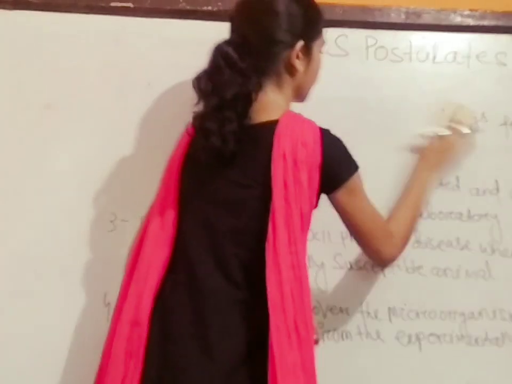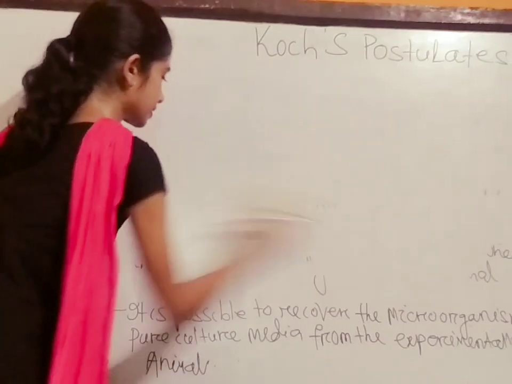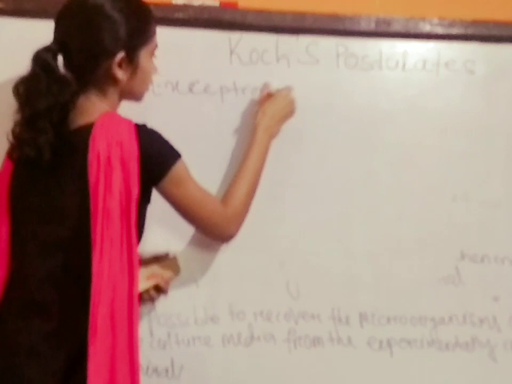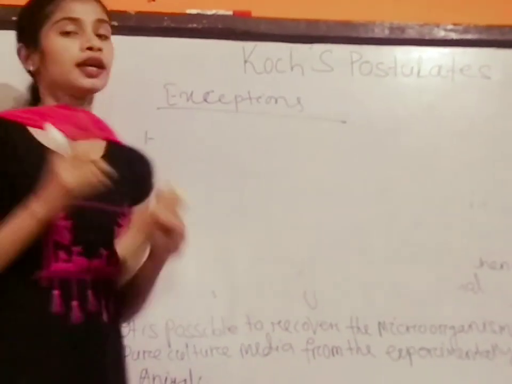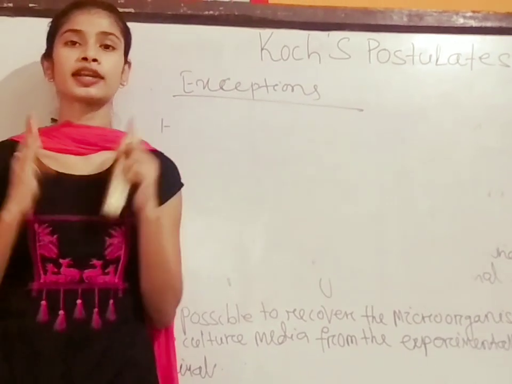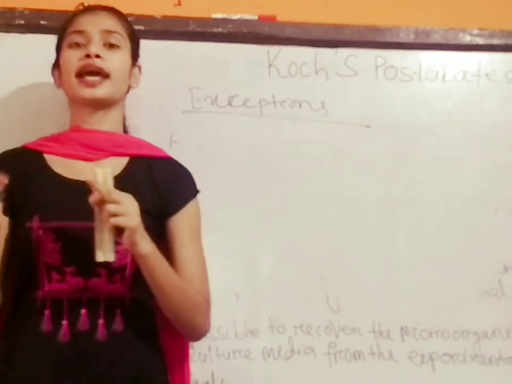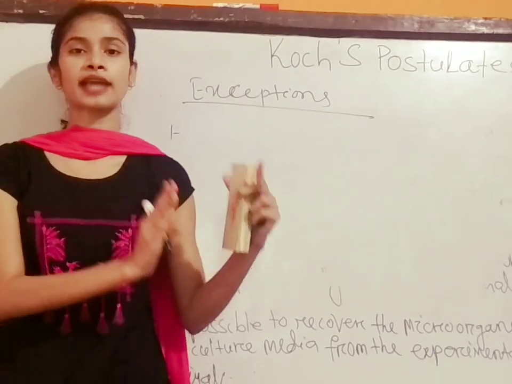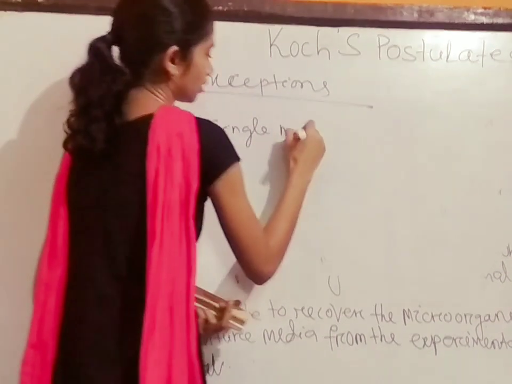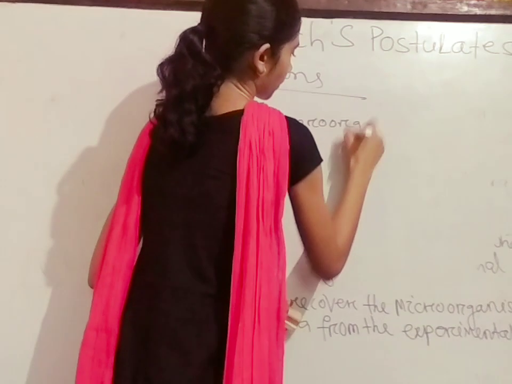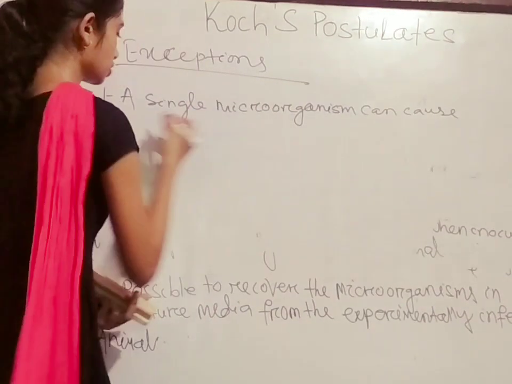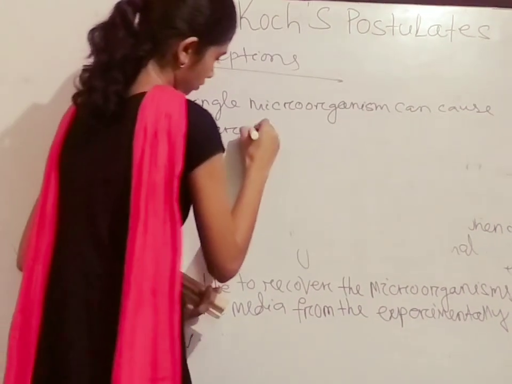So what are the exceptions? The first one is a single microorganism or pathogen can cause different types of disease. But Koch said that a specific microorganism can cause a specific disease. So a single microorganism can cause different types of disease.